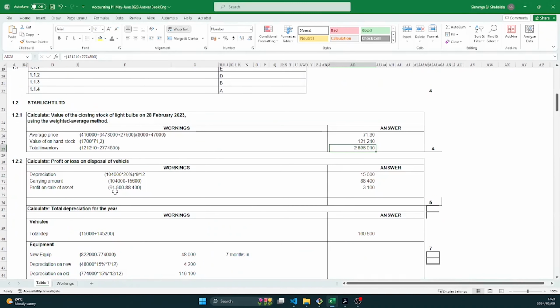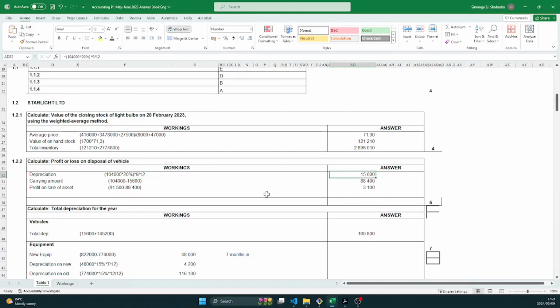So let's have a look in our answer book. So we're going to take the 104,000, which is the carrying amount at the beginning of the year, multiply by 20%, multiply by 9, divide by 12. Remember, the formula for depreciation is ART, A-R-T, amount, rate, and time. So that gives us 15,600.